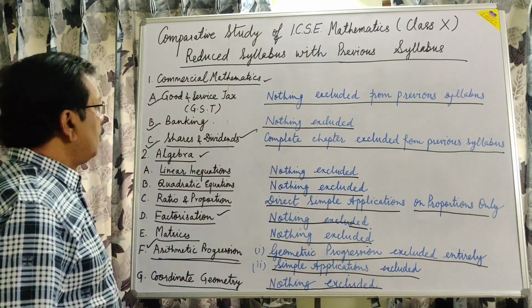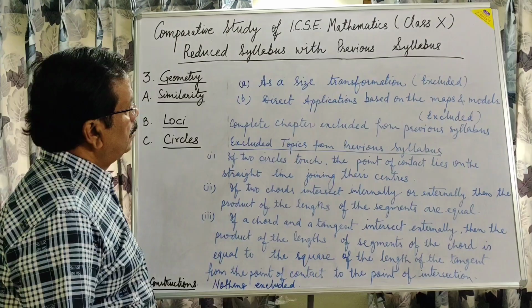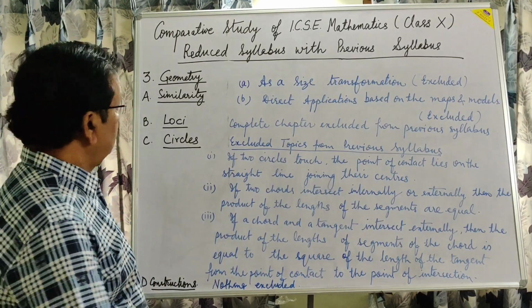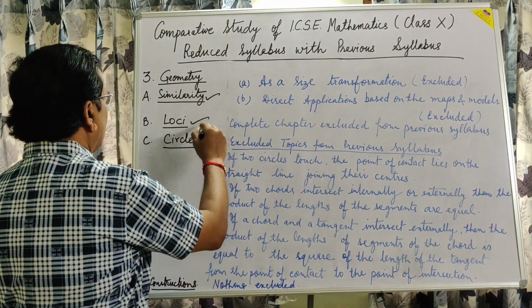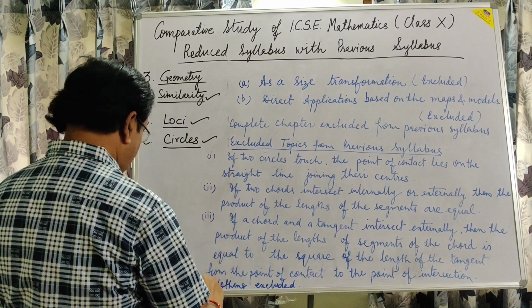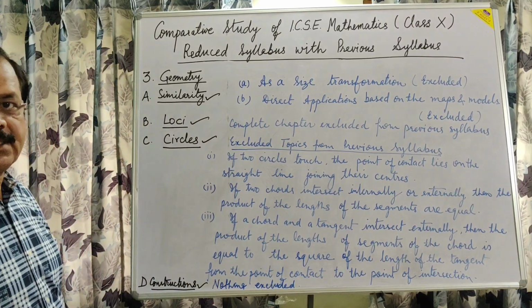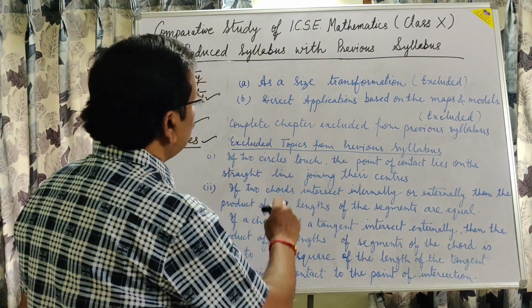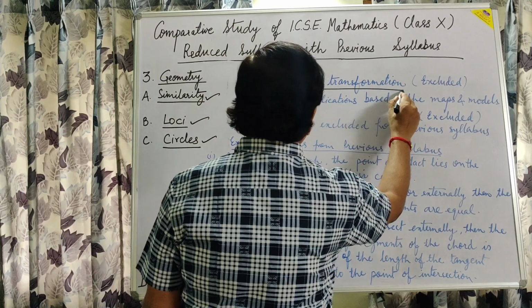Now the third unit, geometry. In geometry, we have 4 chapters: similarity, loci, circles, and constructions. In similarity, 2 topics are excluded from the previous syllabus.